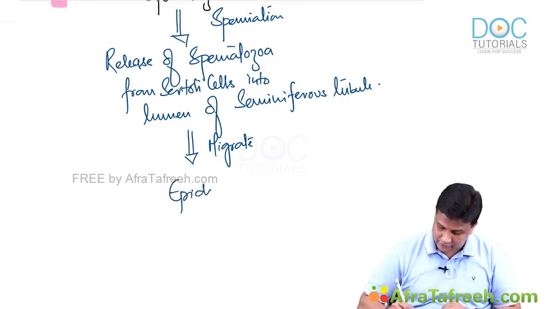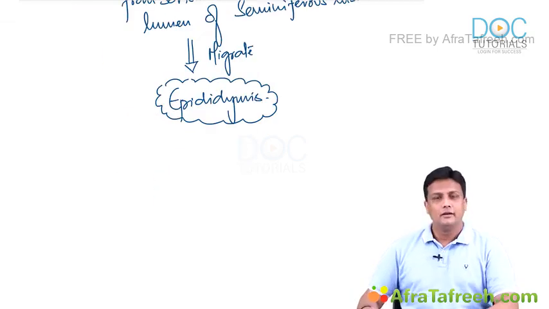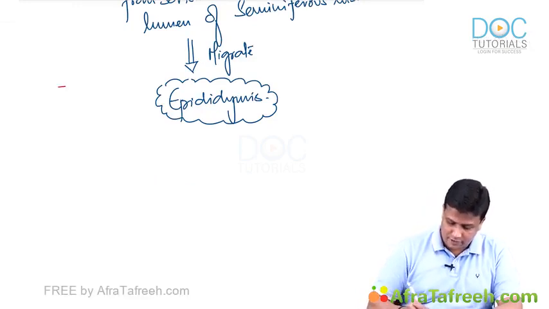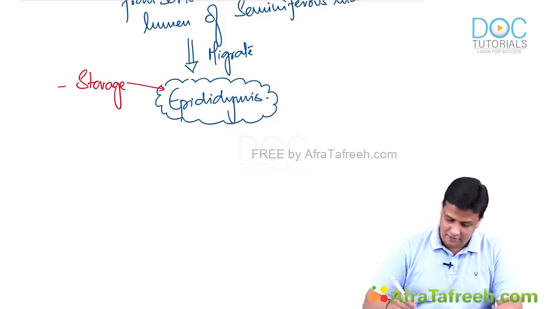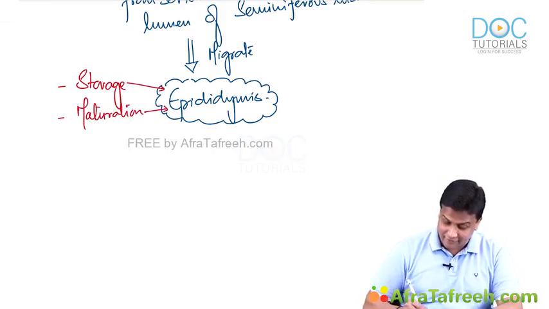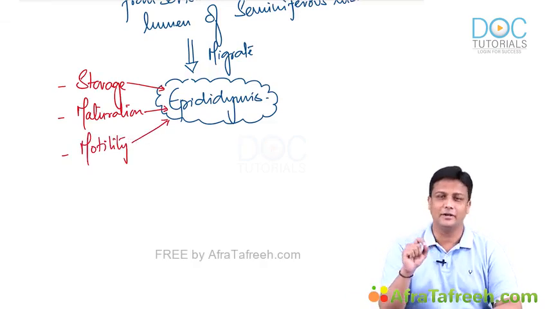And believe me, my dear friends, the epididymis is extremely important when it comes to your PGME exams. There are so many things happening over here. Let us put all the points one by one, guys. Question number 1. Where will storage of spermatozoa take place? Answer, epididymis. Where will the spermatozoa undergo maturation? Again, the answer is epididymis. And then finally, where will the spermatozoa gain motility, becoming more motile? That is again the epididymis, guys.